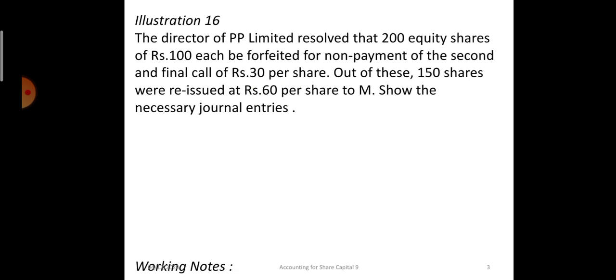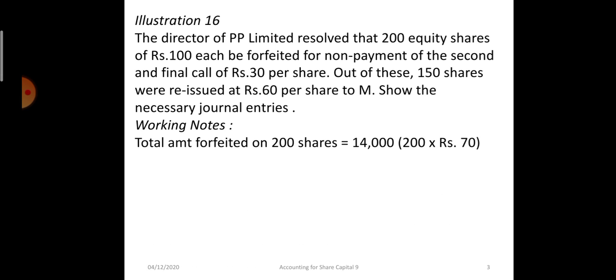So the working. The total number of shares forfeited was 200. On those 200 shares, 70 rupees will be forfeited. See, 30 rupees was not received; 100 minus 30, 70 rupees is the amount forfeited. 70 rupees on 200 shares, the total amount forfeited is 14,000 rupees.